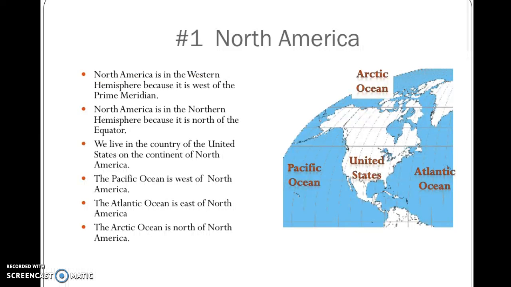North America. It's in the Western Hemisphere because it is west of the prime meridian. North America is in the Northern Hemisphere because it is north of the equator. We live in the country of the United States, on the continent of North America.